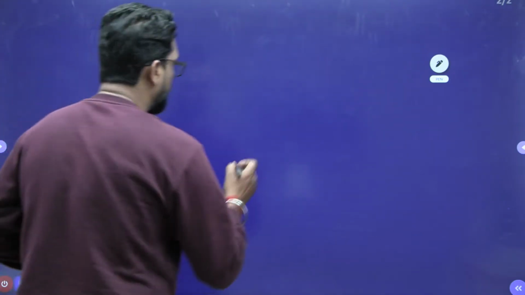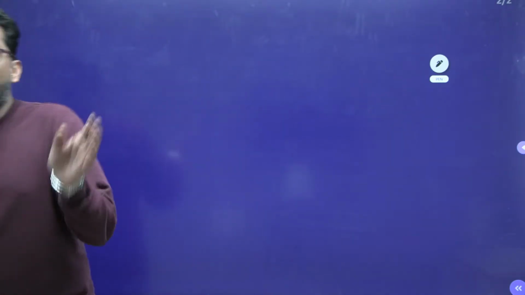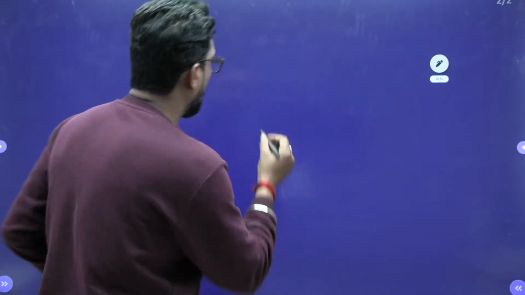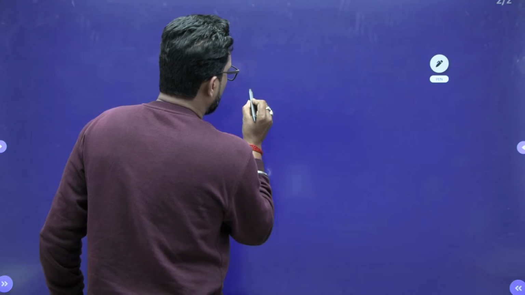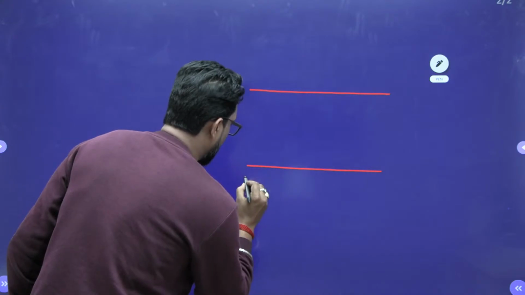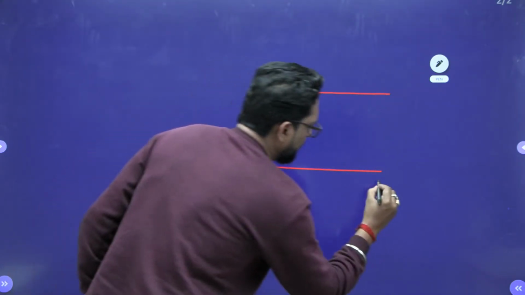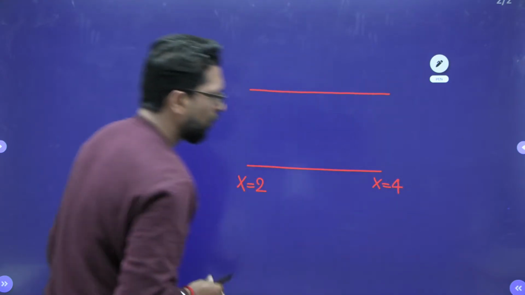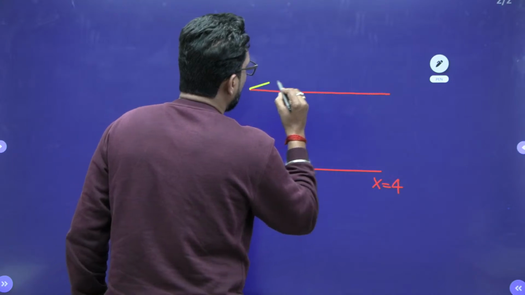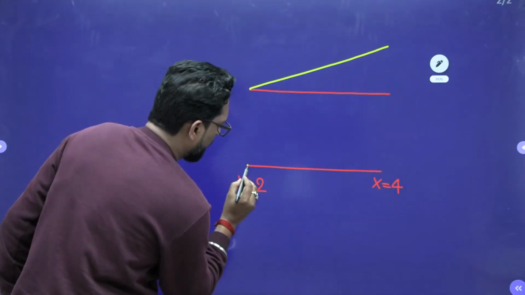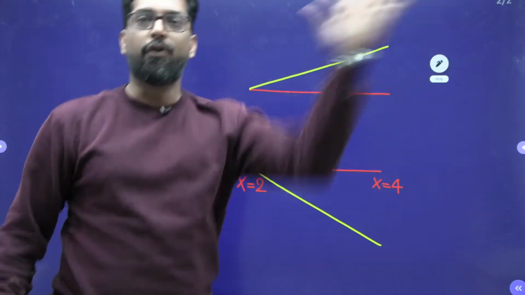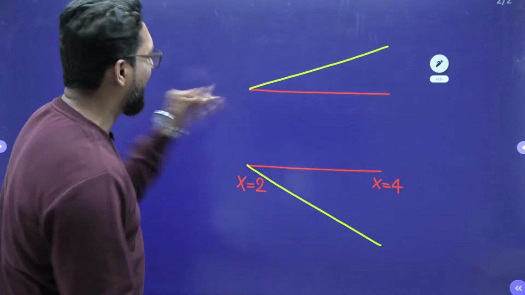So now we are bothered about x equal to 2 to x equal to 4. This is our wind tunnel, right? This is at x equal to 2 and this is at x equal to 4. No problem. Now we are slanting this so that the velocity is uniform, so that the velocity is constant.